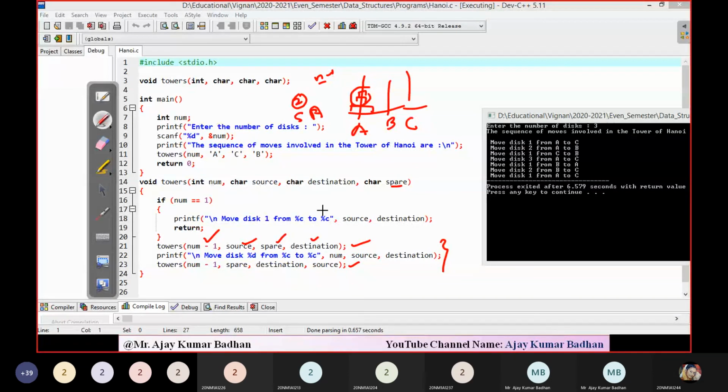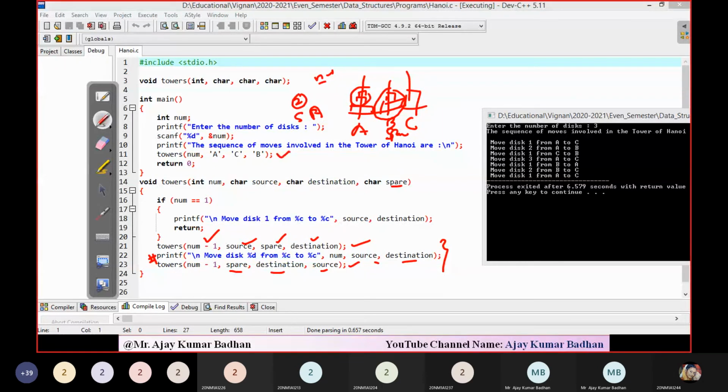And then after that, what do I have to do? This I have stored here. Now these n minus 1 disks, where do I have to move them from? From the spare pillar to the destination. So you can see spare, destination, source. The task is completed. So moving disks from source to destination is one step you have to keep in mind. Your task is completed. Very, very easy.